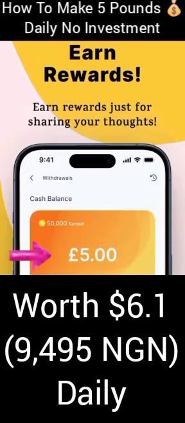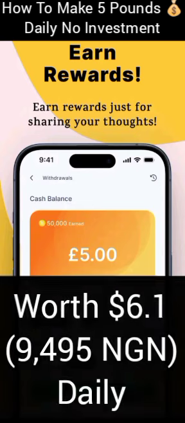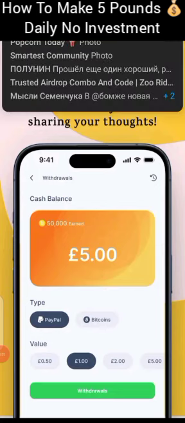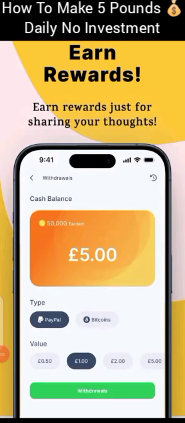HICH app is a content creator app for content creators and for people who want to showcase their contents online. So this app is just like TikTok, but the difference between HICH app and TikTok is that in this app, you start earning right from the very first day you join. You install this app on your phone, you start earning in pounds.